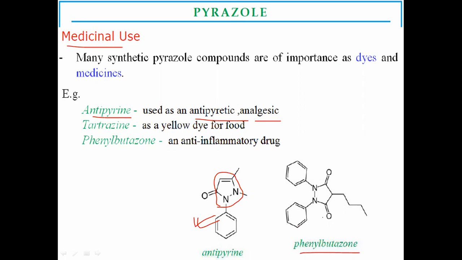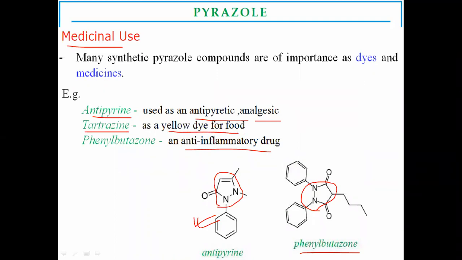Phenylbutazone also has a structure containing pyrazole, and the IUPAC name for pyrazole is 1,2-diazole. Phenylbutazone acts as an anti-inflammatory drug, whereas tartrazine acts as a yellow dye for food substances.